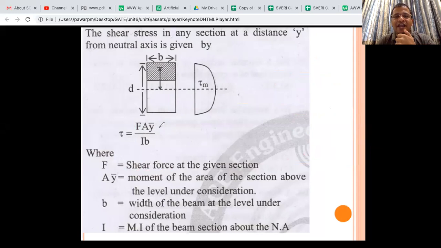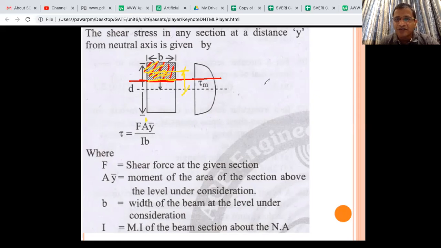And then what is AY bar? We get confused. Please understand what is AY bar. Suppose I want stress at this location, then I will select the area beyond that axis. मला stress इथं पाहिजे या location ला. So I will select the area beyond that axis, this area. That is this A. And then CG of that area to the neutral axis.